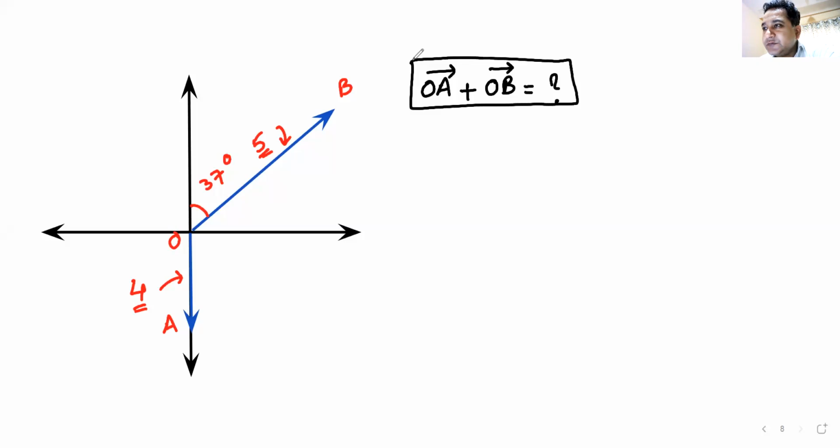Anyone with a different answer? I hope everyone knows how to do this. Anyone has any doubt in the process, please let me know. 4I plus 2j, Anjali says that, okay. Anyone more with an answer? Minus j plus 6I, Vijay says. Okay, chalo. Shall I do it?